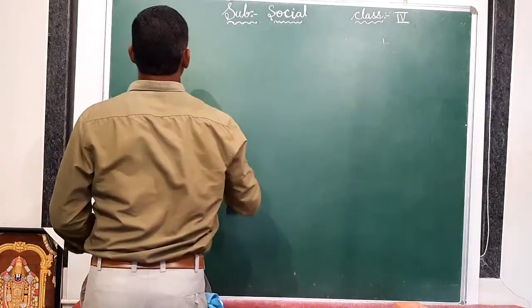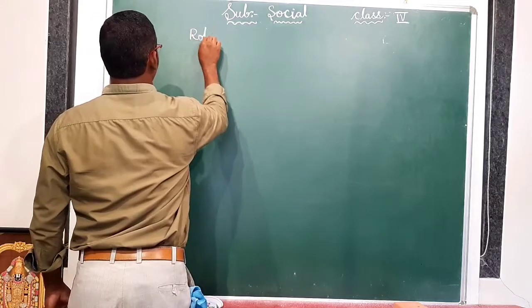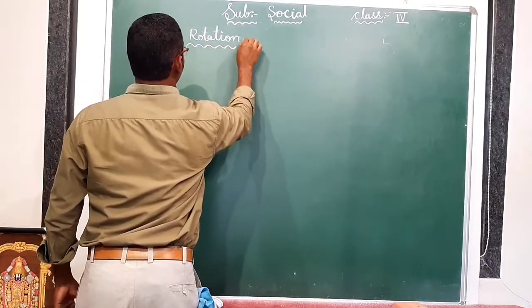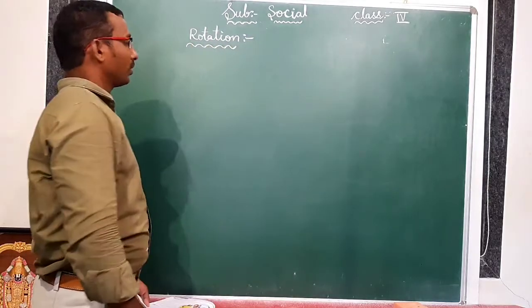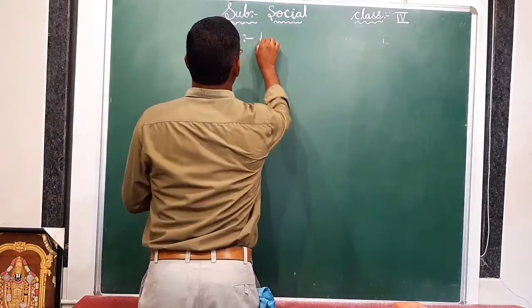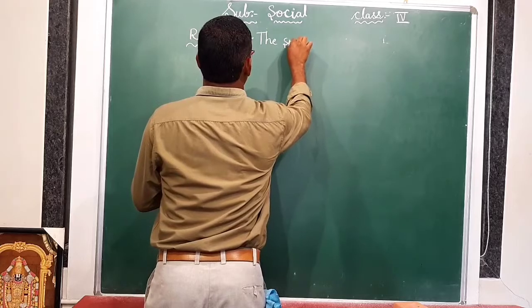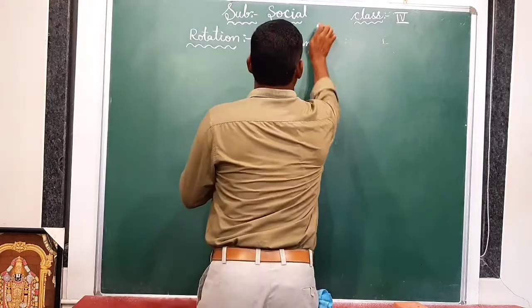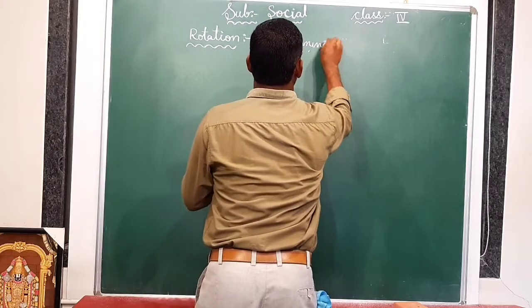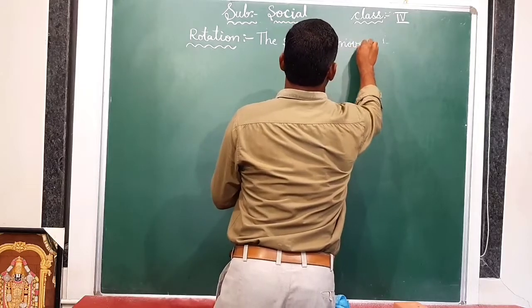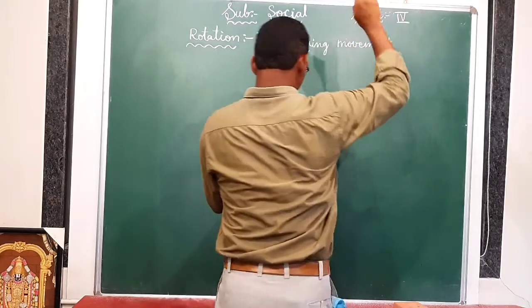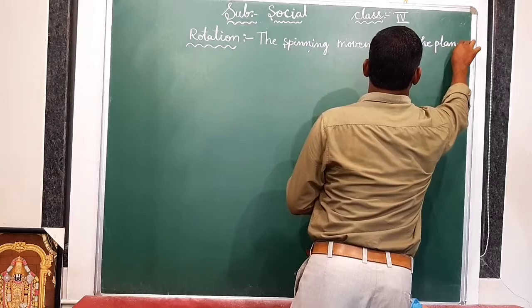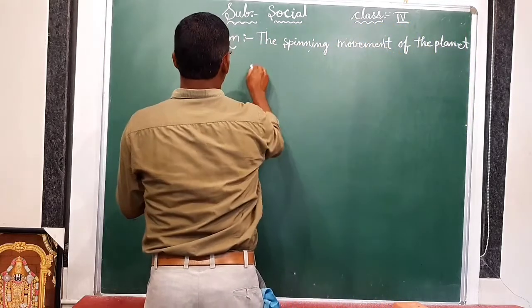First of all, what is a rotation? We have to see that rotation means the spinning movement of the planet on its own axis.